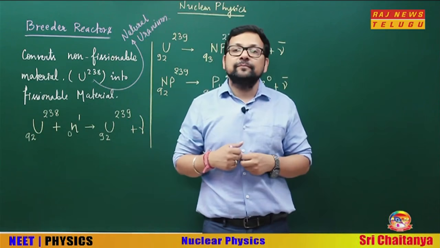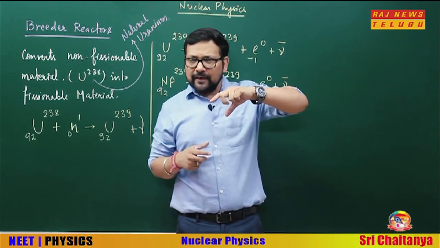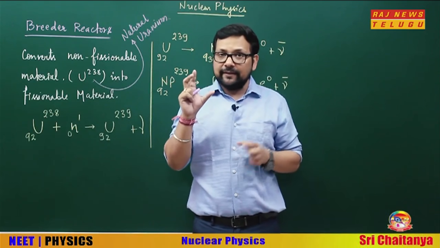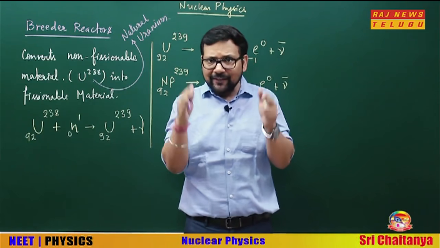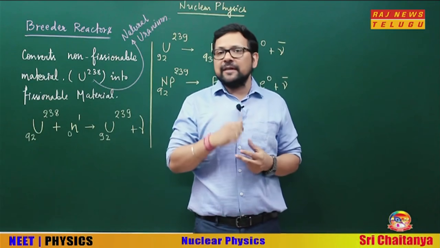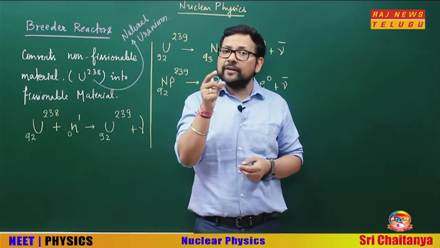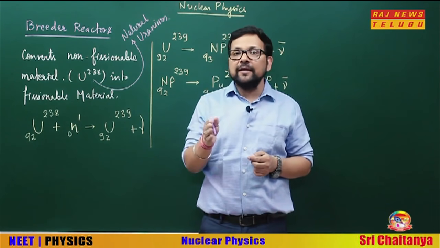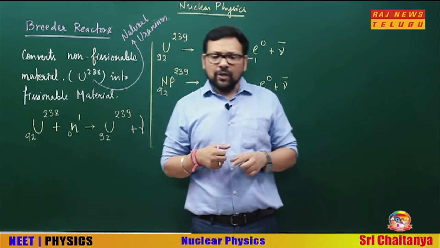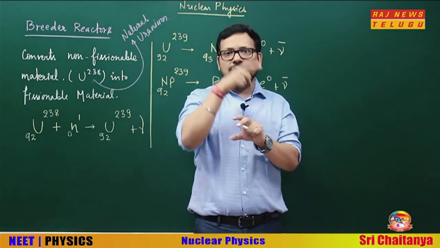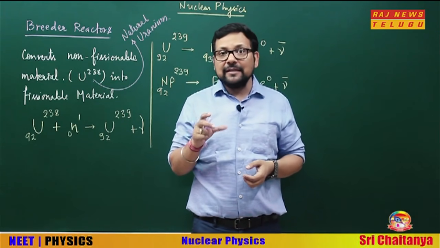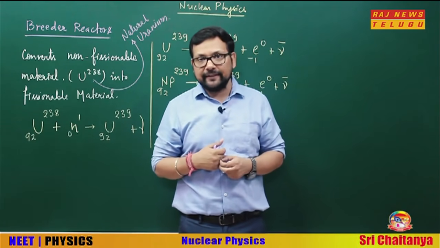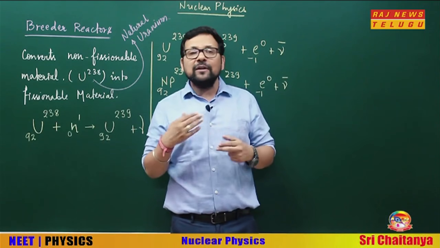That's called a breeder. So there is a core, and in that core there is natural uranium, U-238. In the breeder reactor there is a core, and in that core natural uranium is there, enriched by U-235. Natural uranium is there in the core, but that is enriched by U-235. Now, apart from that core, there is a shell also, and that shell is again natural uranium, U-238. Okay.